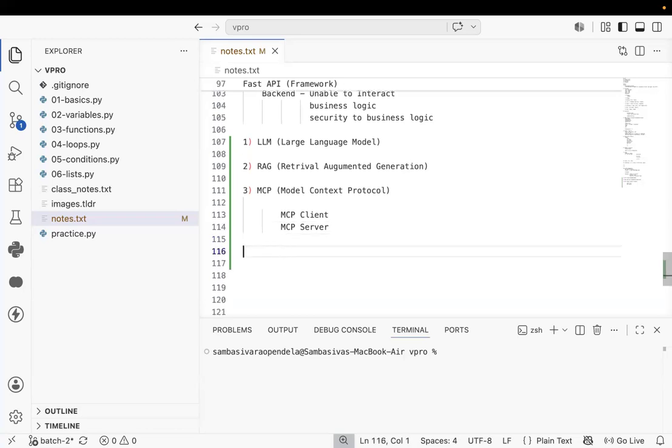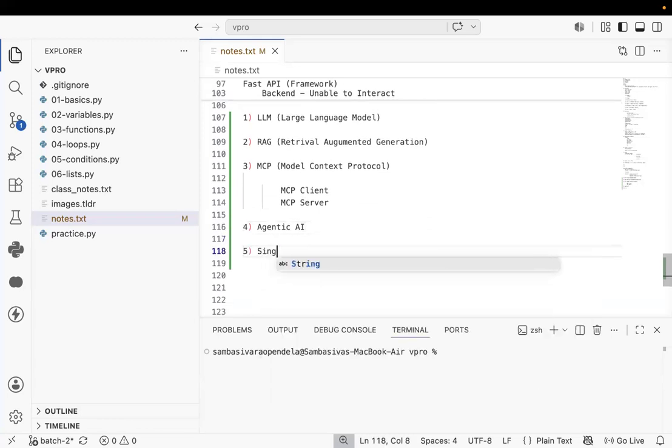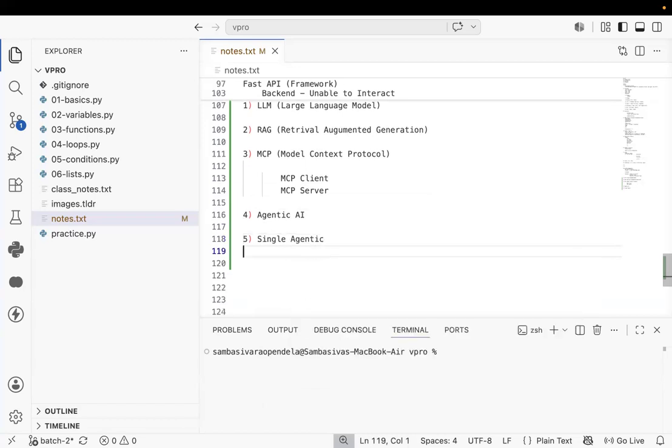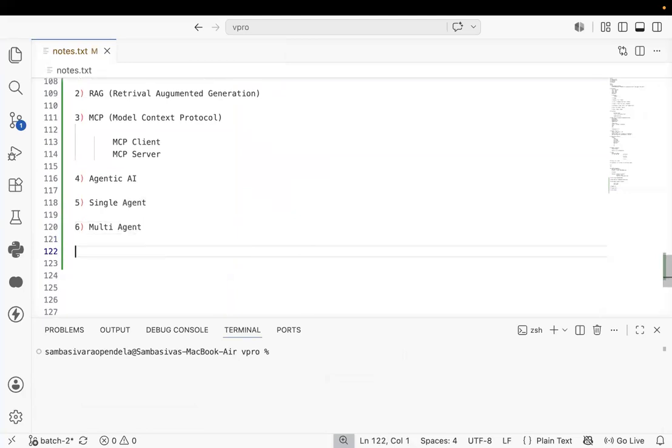And another thing, the fourth one is Agentic AI. What is Agentic AI? I will let you know single agent and multi-agent. Single agent communication, next one is the multi-agent communication also. And not only that, I will cover one more point also. What is LangGraph?